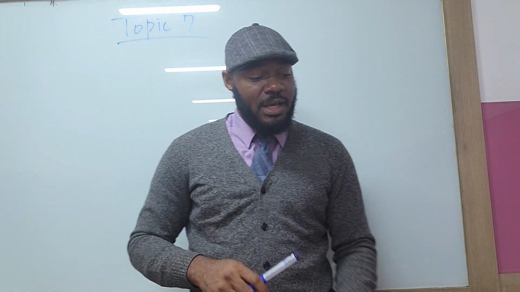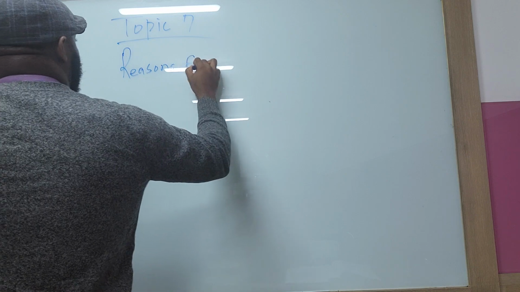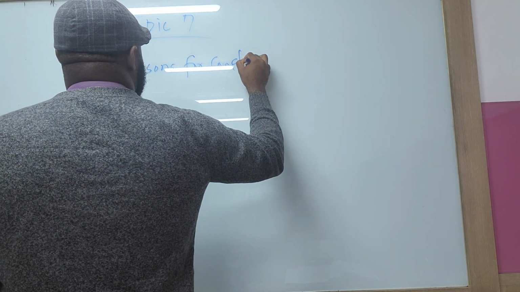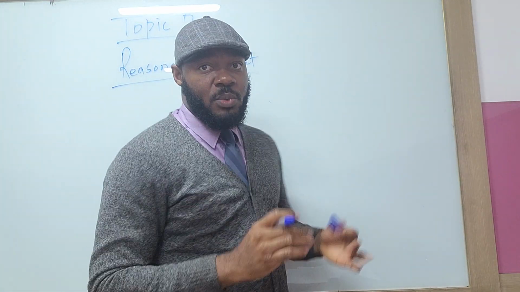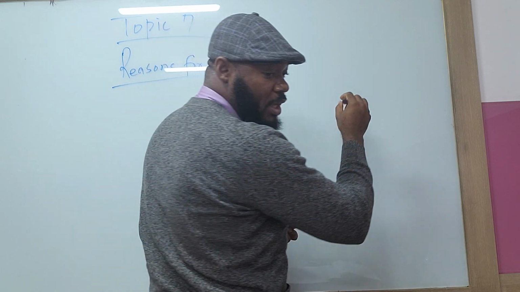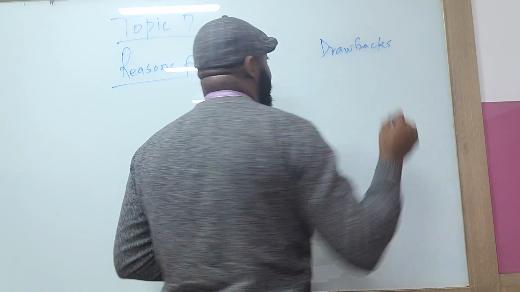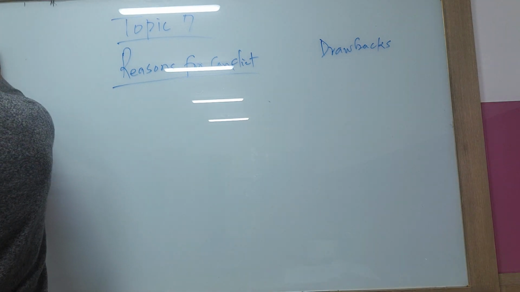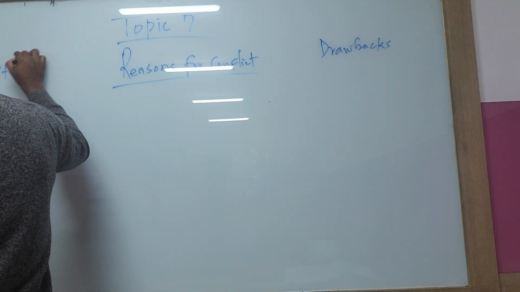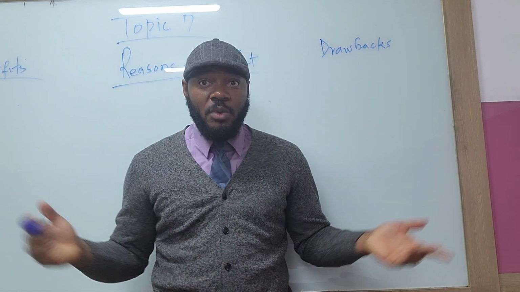So here's what we did in the class. First, we found out the reasons for the conflict between the two countries, and next we looked at the drawbacks of reunification, coming back together, and we also examined the benefits of coming back together as one country. Okay, that's virtually what we did in class.